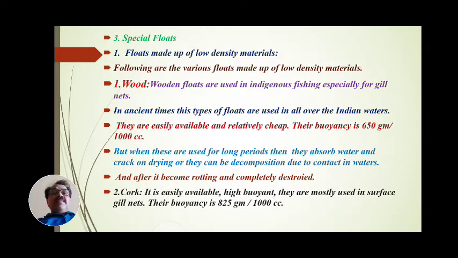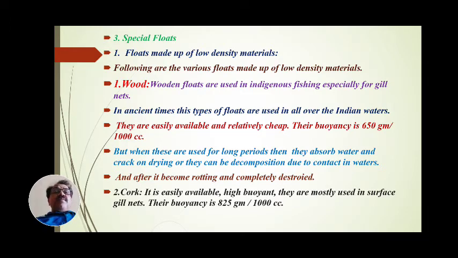One is floats made up of low density material. Second, floats made up of high density material. And third, special floats manufactured from a special type of material. One by one we will see the floats made up of low density material, then the floats made up of high density material, and the special type of floats.